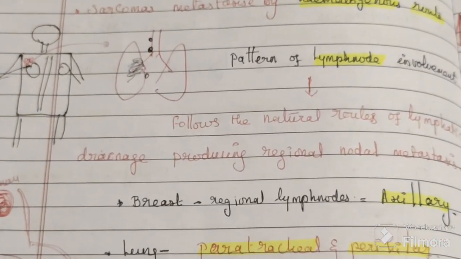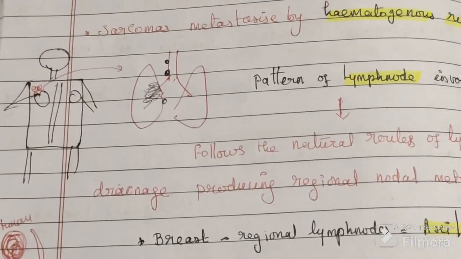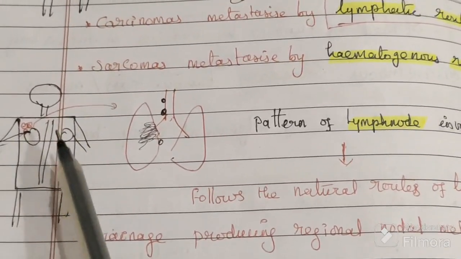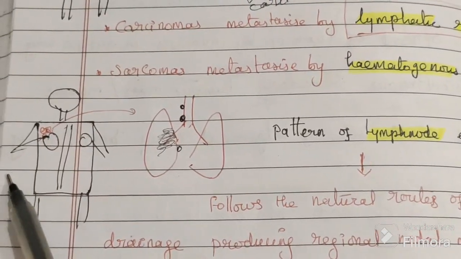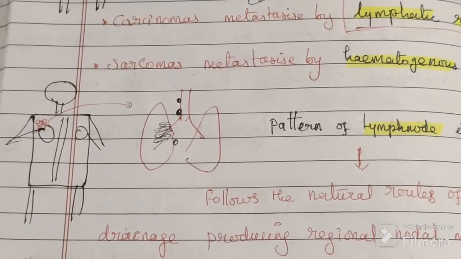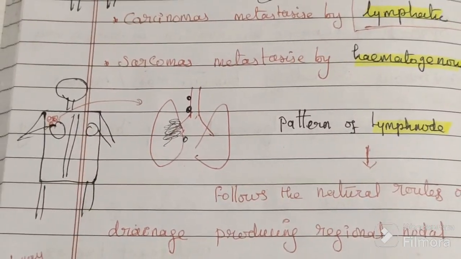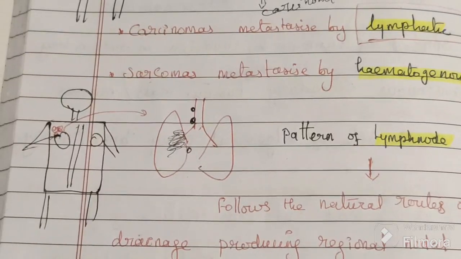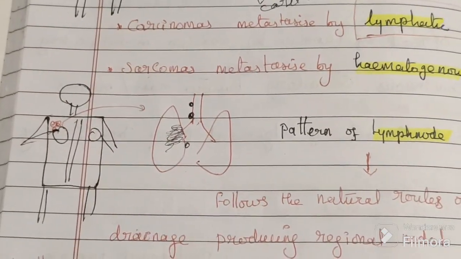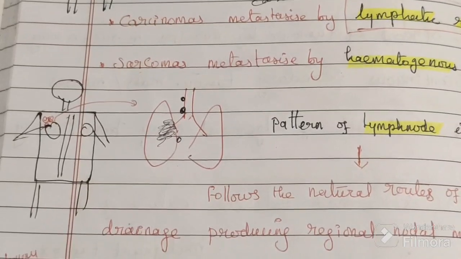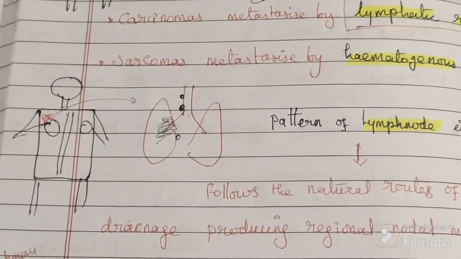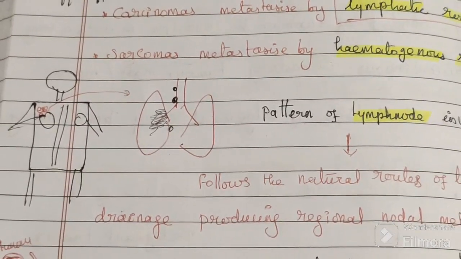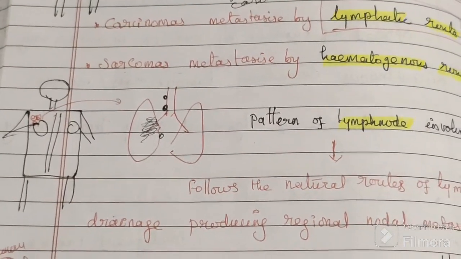For example, in the breast, the regional lymph nodes, the axillary nodes, are involved. For the lung, the regional lymph nodes are paratracheal and perihilar. So the regional lymph nodes of that particular organ are involved.